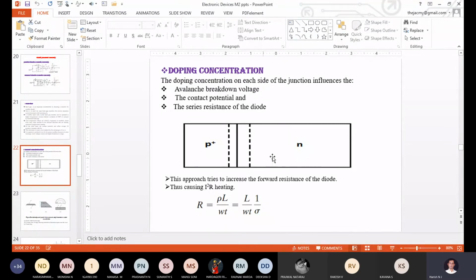So when the complete area is occupied by the depletion region, the diode will break down due to very high reverse current. That kind of breakdown we call the punch through effect. The concept is clear.